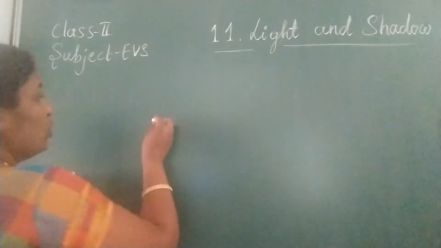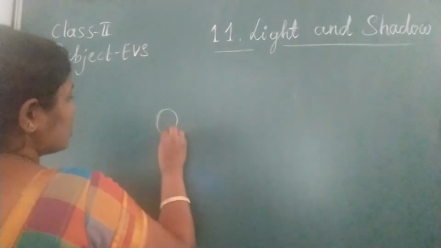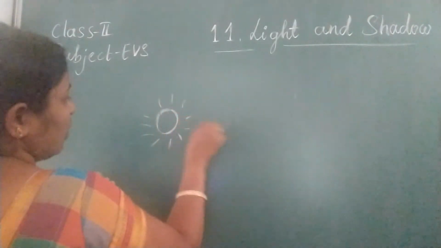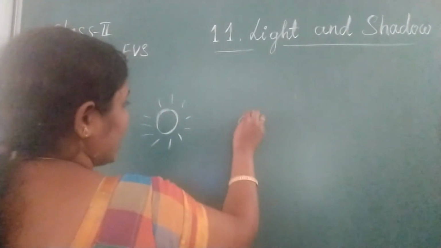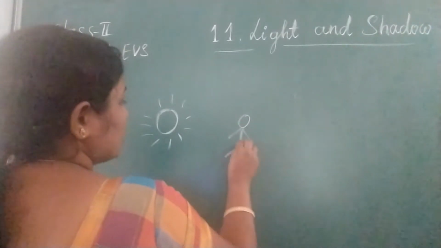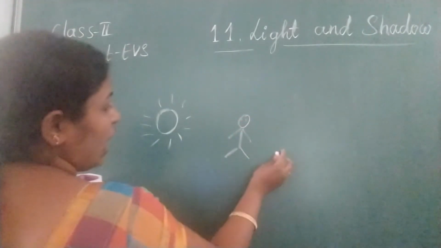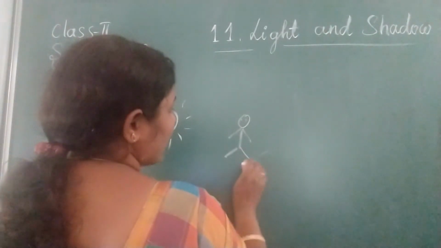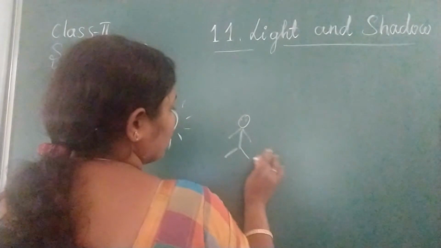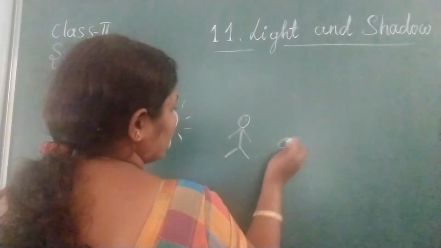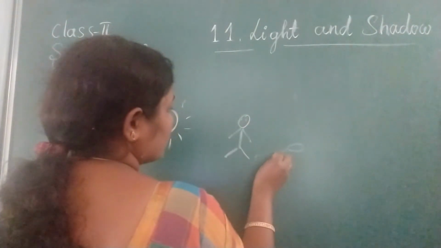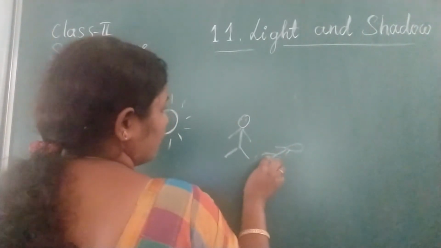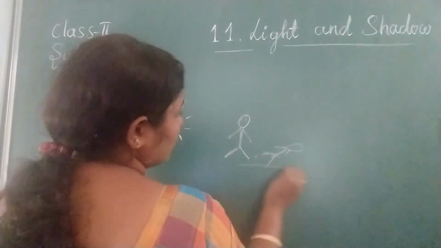Just I will show you. Here is a light source. Suppose the sun is rising here. You are standing in front of the sun. Just behind you, your shadow will be a patch of dark on the ground.